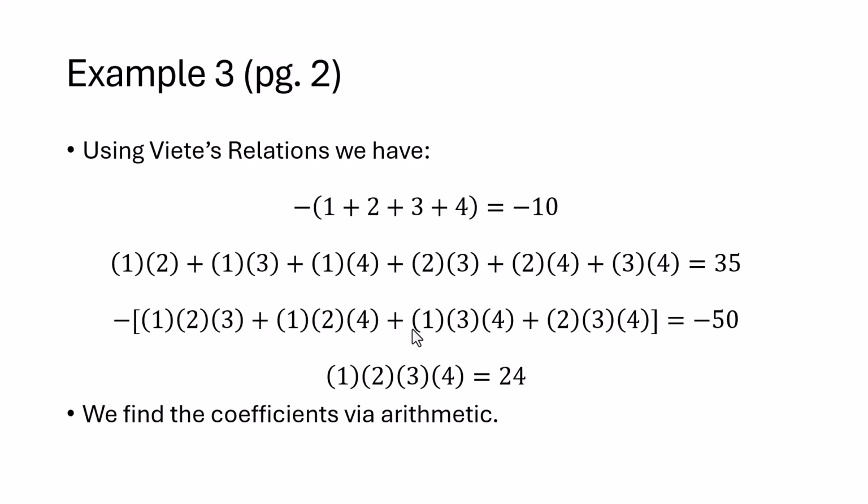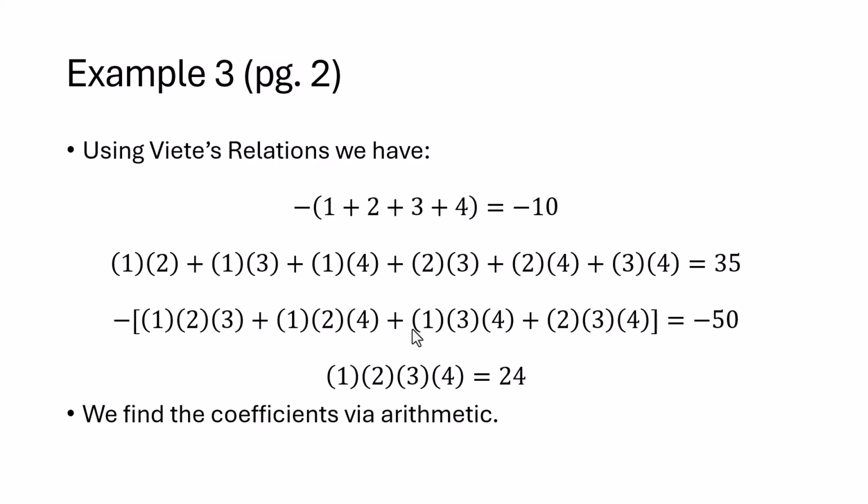We know that the sum of the products of 2 of the roots has to be the coefficient of x squared, which in this case happens to be 35. So 1 times 2 plus 1 times 3 plus 1 times 4 plus 2 times 3 plus 2 times 4 plus 3 times 4. Just add up all those numbers.